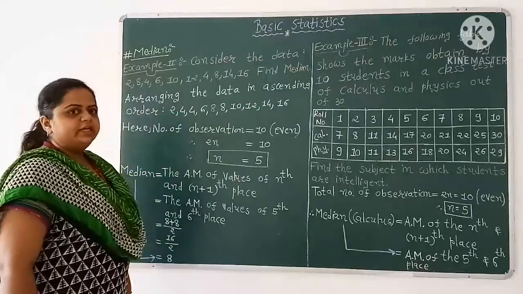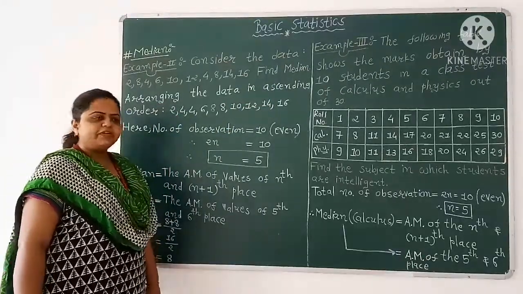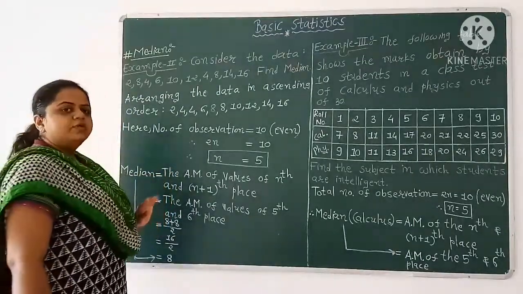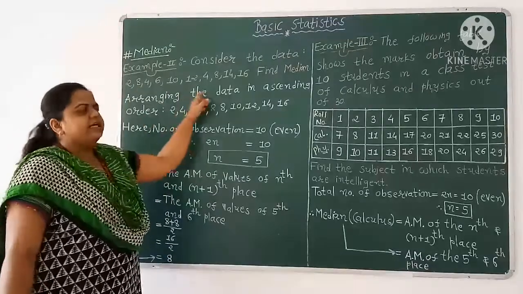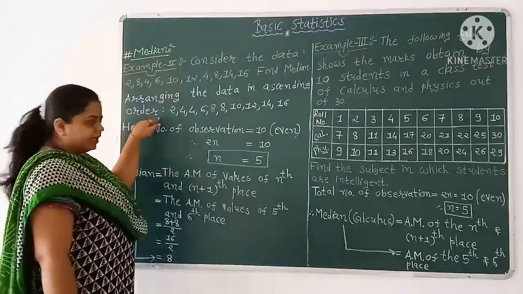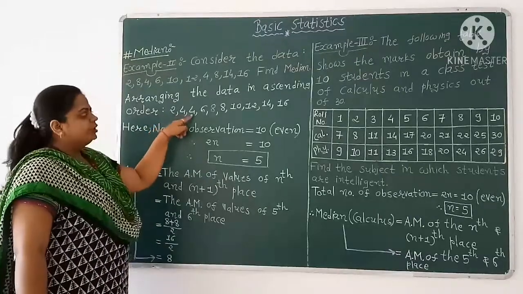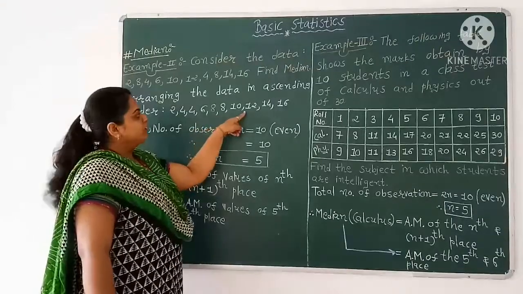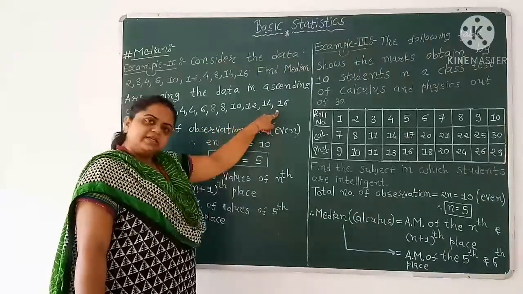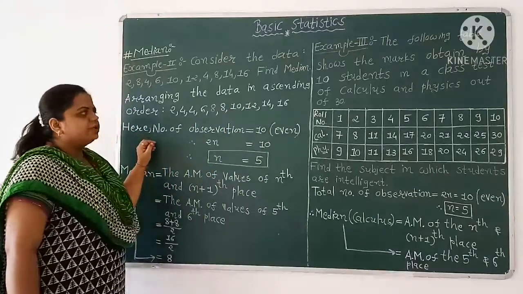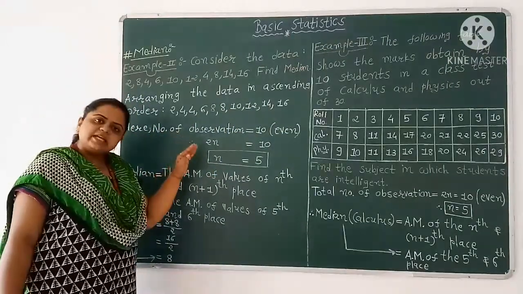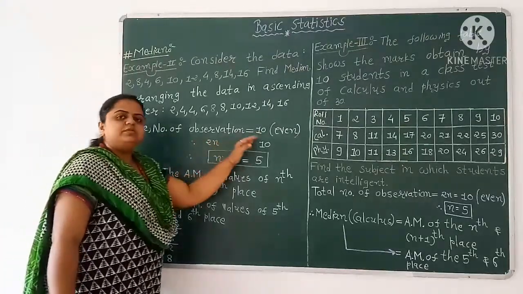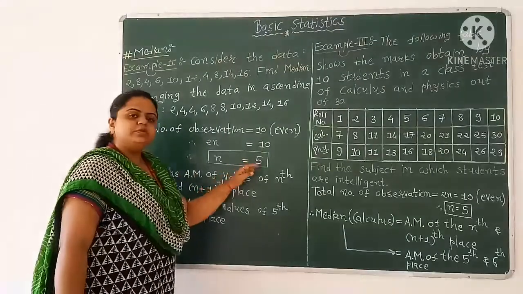We already know that for finding the median, first we arrange the data in ascending order: 2, 4, 4, 6, 8, 8, 10, 12, 14 and 16. Here the total number of data is 10, which is an even number. So twice n equals 10, so n equals 5.